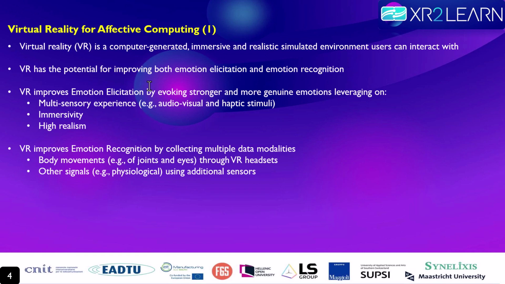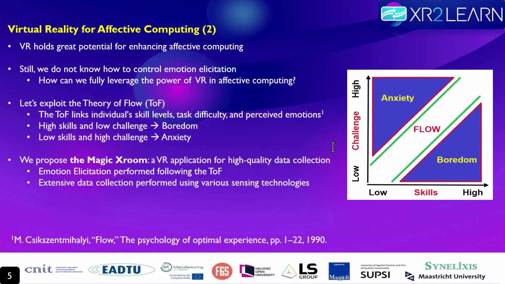Virtual reality has the potential for improving both emotion elicitation and emotion recognition. VR improves emotion elicitation by evoking stronger and more genuine emotions, leveraging multisensory experience, for example, audiovisual and haptic stimuli, immersivity, and high realism. VR improves emotion recognition by collecting multiple data modalities, like body movements, for example, joints and eyes, through VR headsets, and other signals, for example, physiological signals, using additional sensors. VR holds great potential for enhancing affective computing.